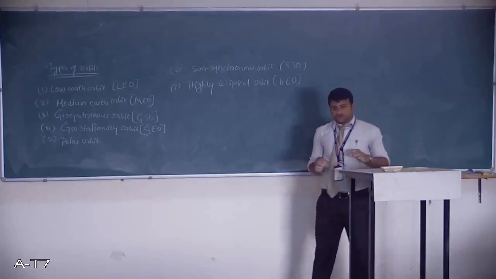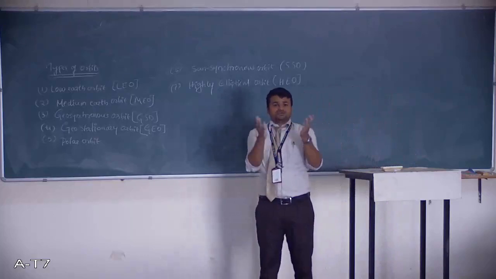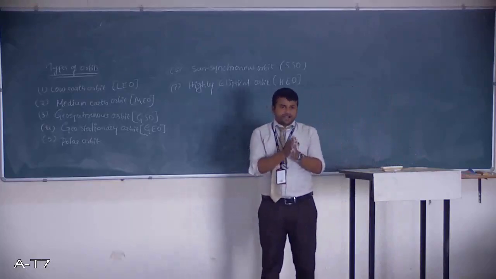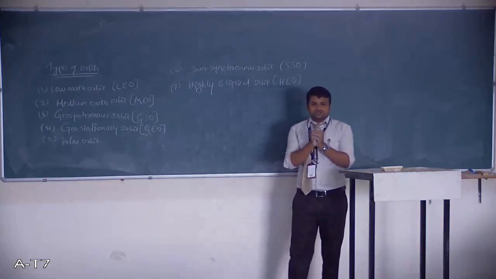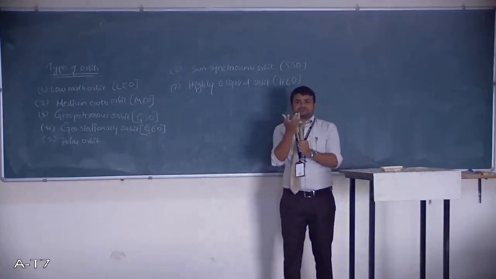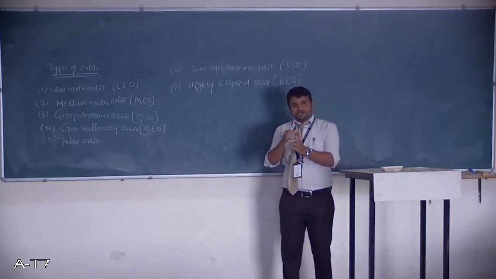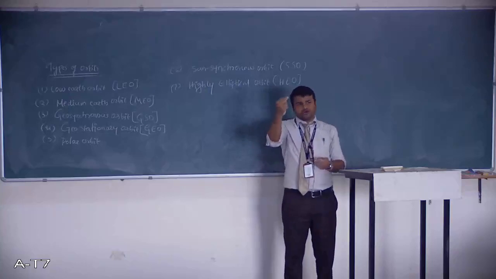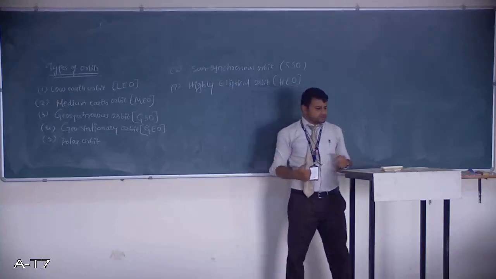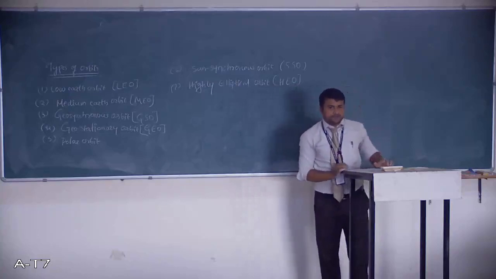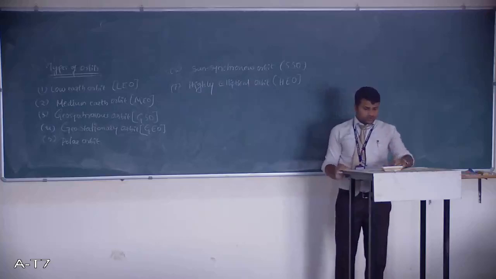Why? Because we are using the fuel in the rocket engine or in the aircraft. But now here we need to find out how much amount of thrust is produced, if it is producing more or less, for a unit amount of time. So based on that we have certain definitions. The first one is called specific impulse. So now, what is the specific impulse definition?